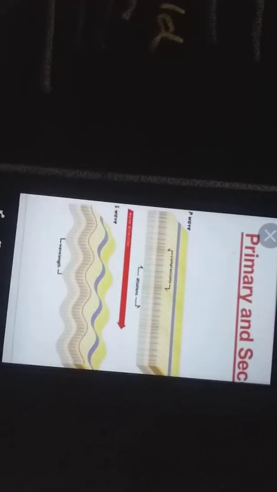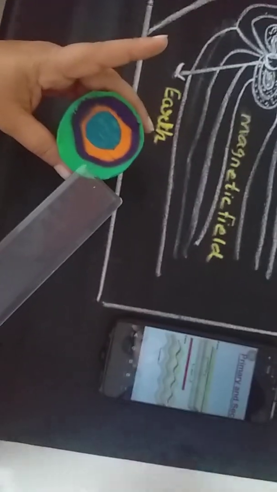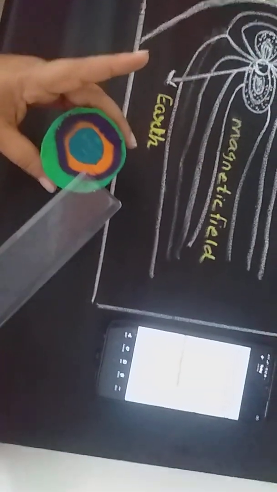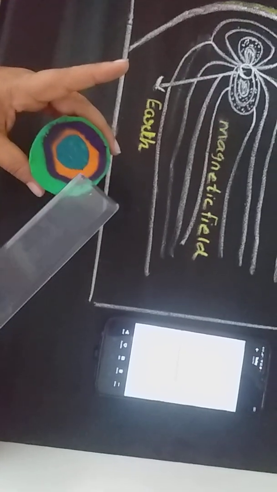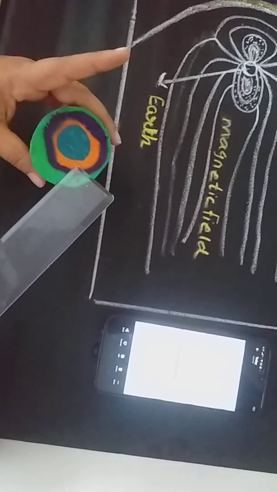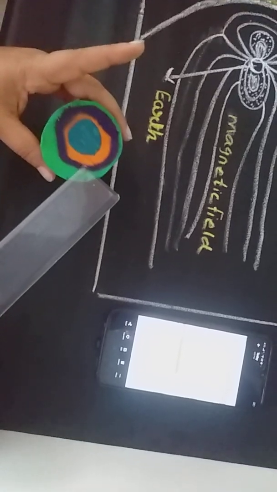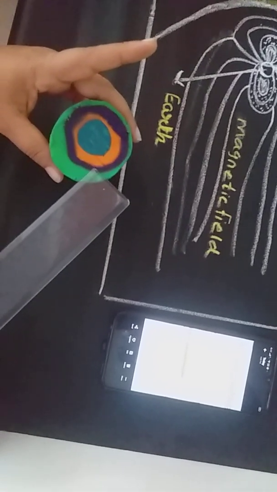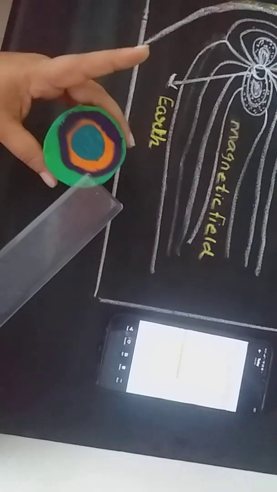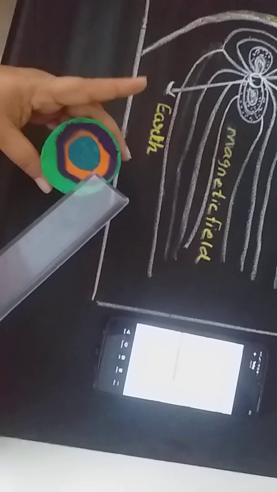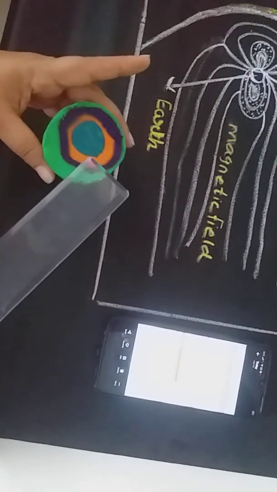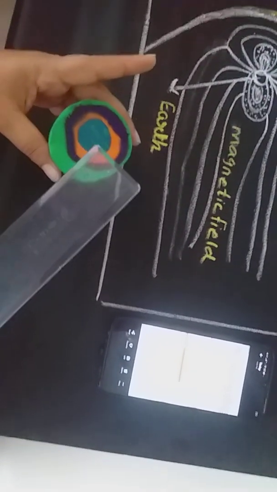Now we will study about the characteristics of core. Now see, this is the crust. I told you this is mantle, this is the outer core and this is the inner core. So first we will study about the outer core. Outer core is in which state? It is in liquid state. And the proportion of iron and nickel is more over here. They are metals. Next, another characteristic is that it has vertical currents.